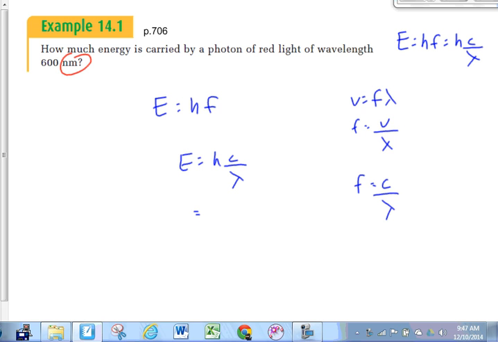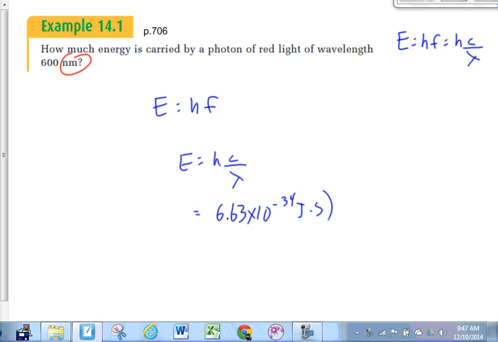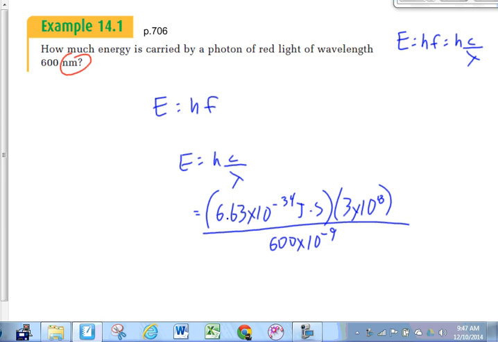Now, which value of Planck's constant do you want to use? I don't care. Use whichever one you want. But I'm going to use 6.63 times 10 to the minus 34 joule seconds times 3 times 10 to the 8 divided by 600 times 10 to the minus 9. I'm going to get a value for energy. I don't know what that is, but the value for energy I get is going to be measured in joules.